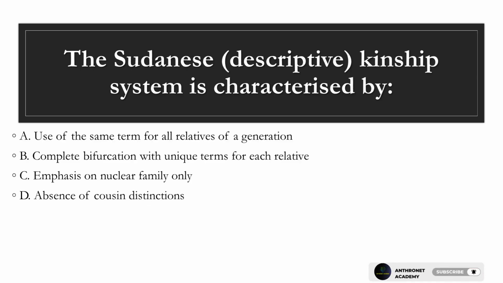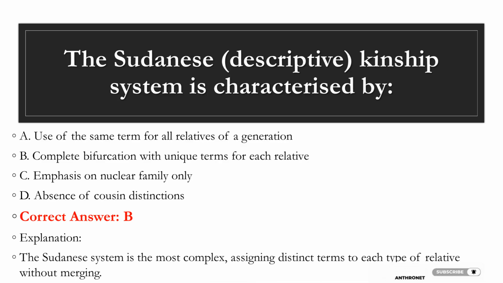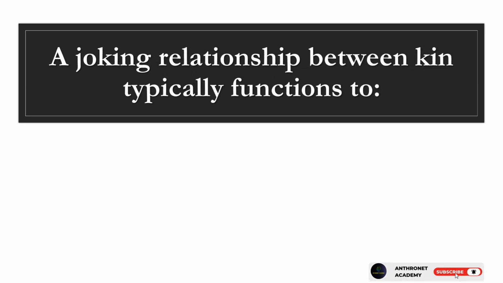D. Absence of cousin distinctions. Correct answer, B. Explanation. The Sudanese system is the most complex, assigning distinct terms to each type of relative without merging.